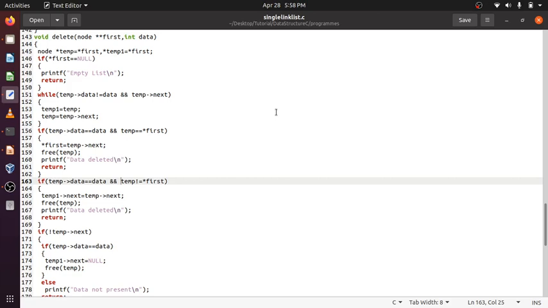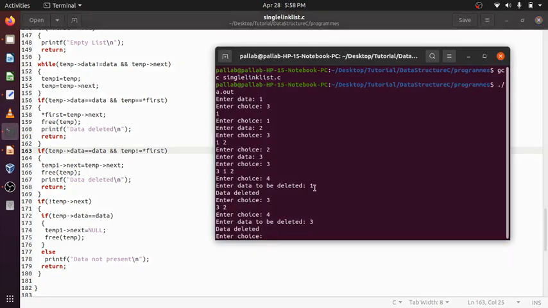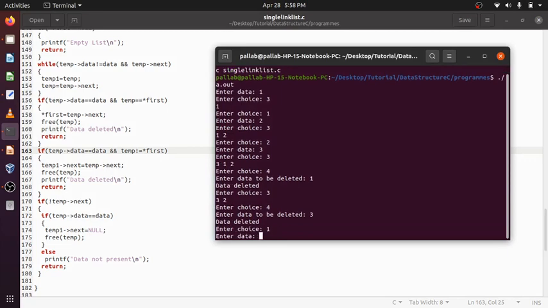Now let's add two more nodes. I am just inserting at the last. So 2 is already there.